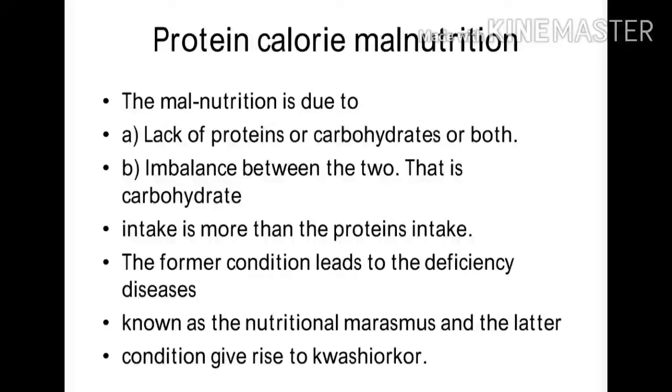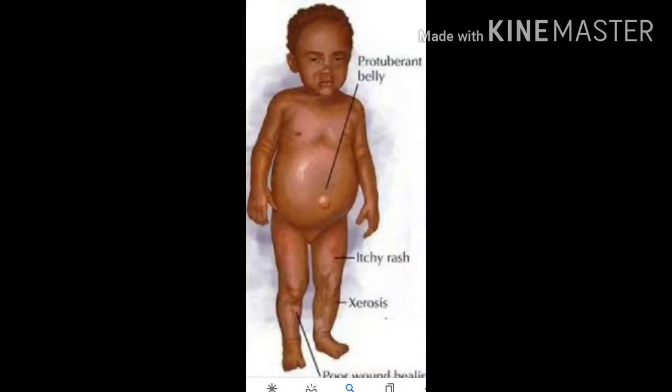That is, if there is lack of protein or carbohydrate or both, the child may get nutritional marasmus, and if there is imbalance between the two, then the child may get Kwashiorkor. So this is the picture of a child affected by Kwashiorkor. You can see a protuberant belly, they have itchy flesh, and wound healing is slow.